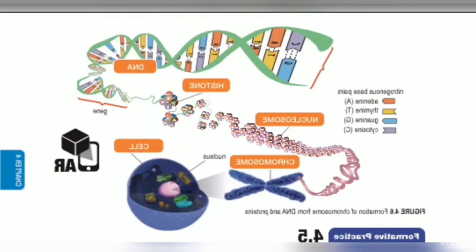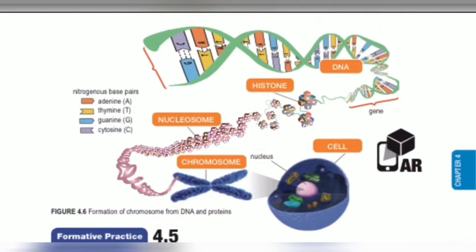So there are four nitrogenous bases, which are adenine A, thymine T, guanine G, and cytosine C. The nitrogenous bases will bond to each other, A with T and G with C. This will produce DNA, and the combination of DNA will produce genes that produce histone. The combination of histone will produce nucleosome. The combination of nucleosomes will produce chromosome, and the combination of chromosomes will produce the nucleus in the cell.